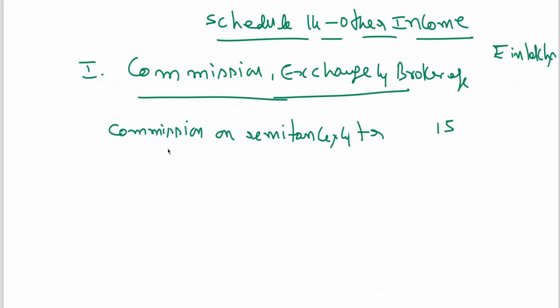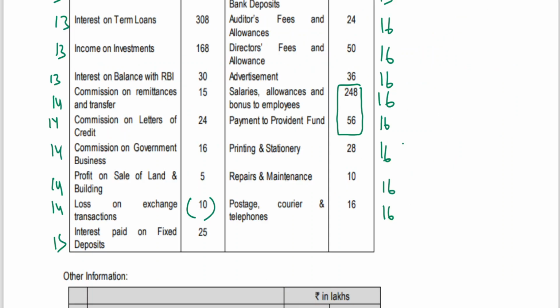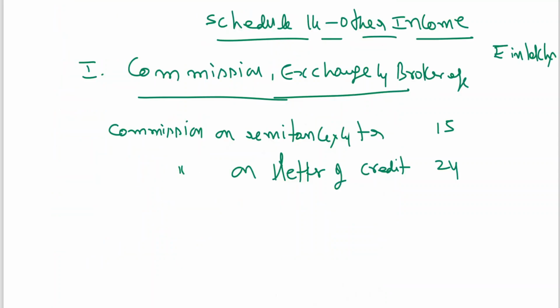Then commission on letter of credit is 24. Then commission on government business is 16. Total 55 lakhs. Then we also got two more things.